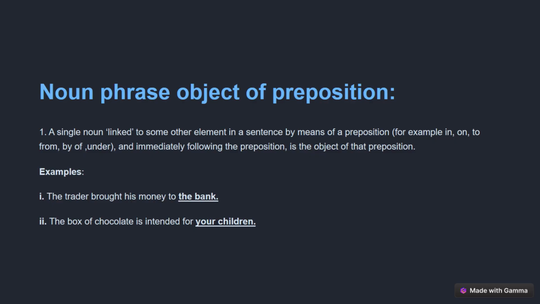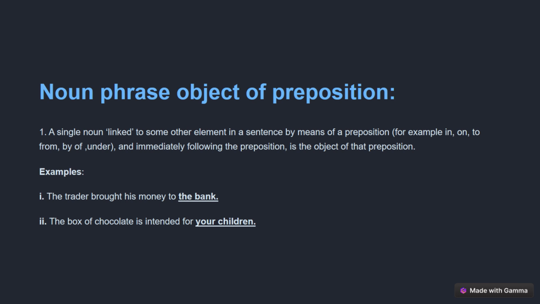Look at the example. The trader brought the money to the bank. So in this part, we have the preposition, and the noun phrase that follows immediately is referred to as object of the preposition. So it is object of the preposition.